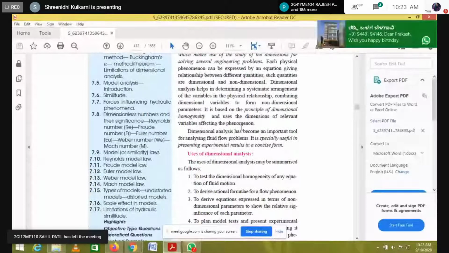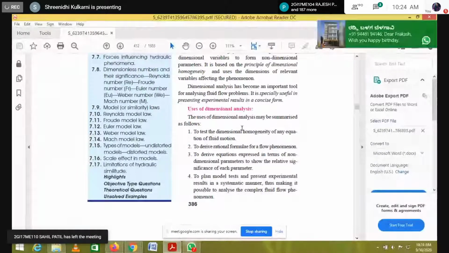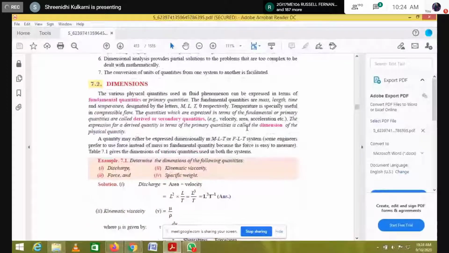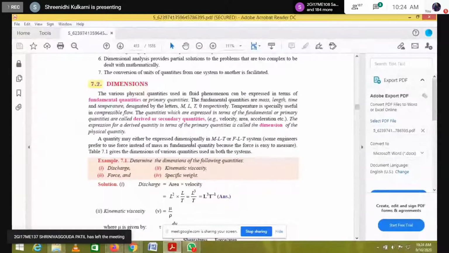I'll come directly to the dimensions. I don't have the board here, but I'll explain in detail how we can convert from dimensions to dimensionless numbers. The various physical quantities used in fluid phenomena can be expressed in terms of fundamental quantities, or primary quantities.